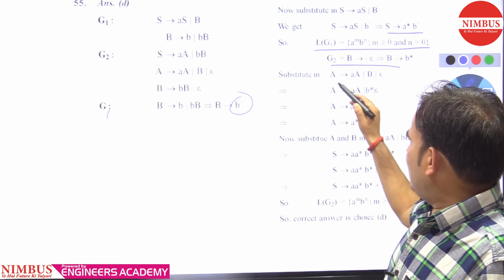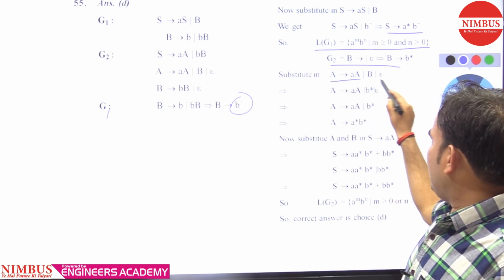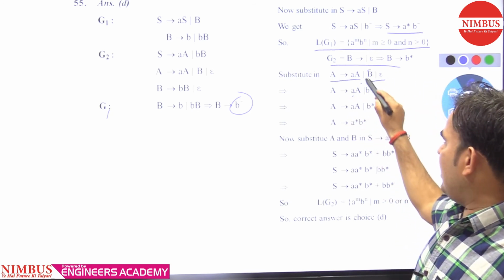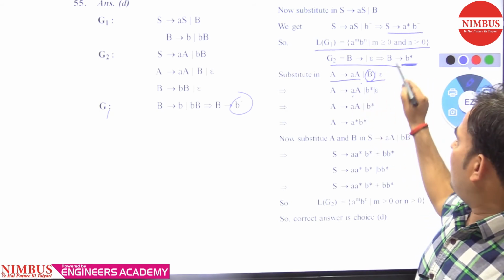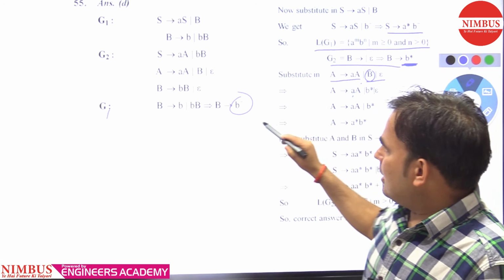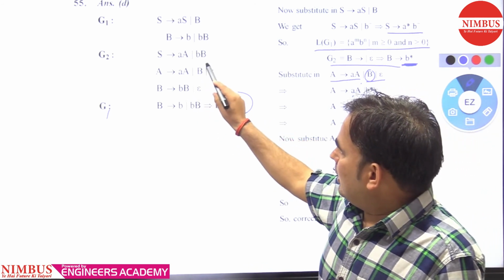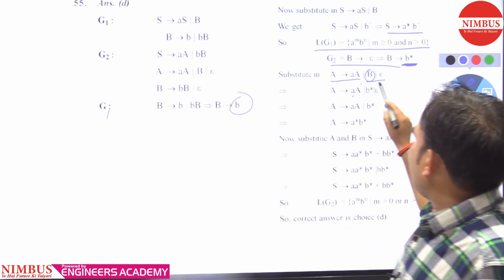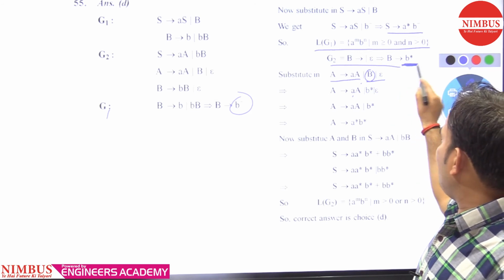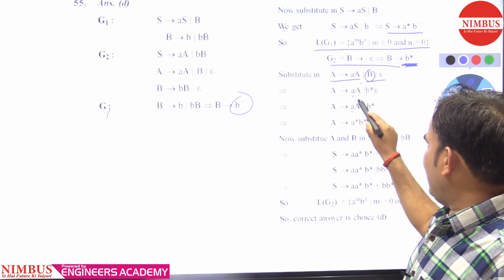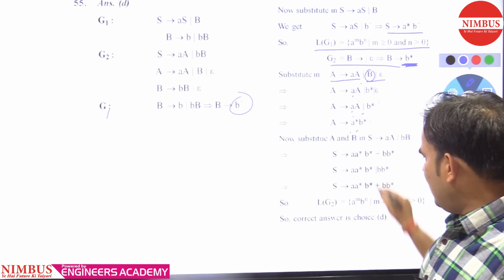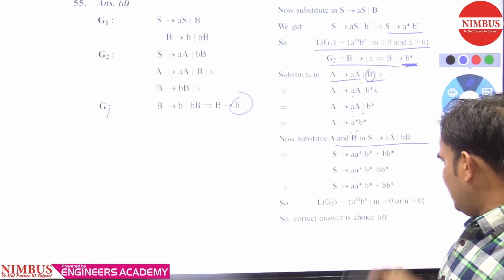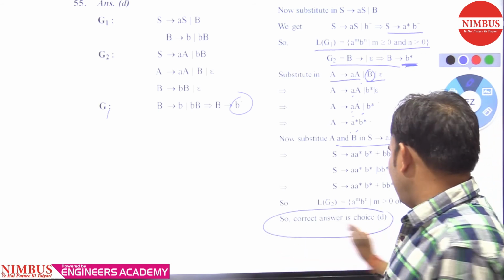For G2 we will take A, B, epsilon, and B is generating b Kleene closure. From the production B tends to BB, it is generating b closure. So a star, b star. Similarly for this production. So which option is correct? Option D is correct.